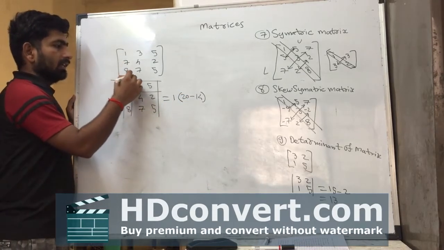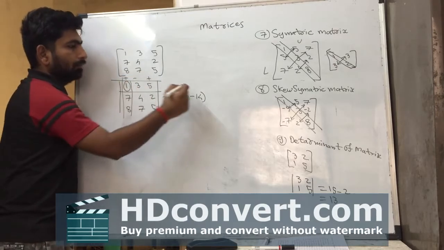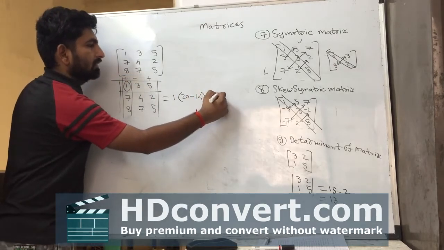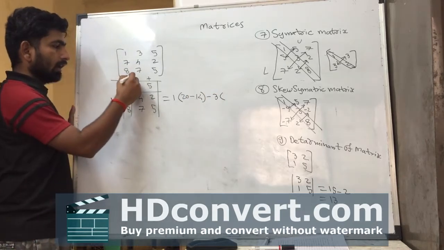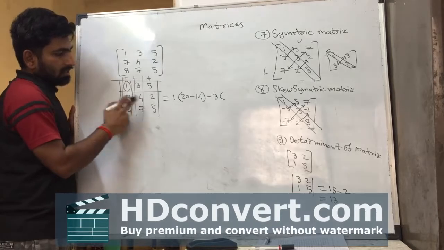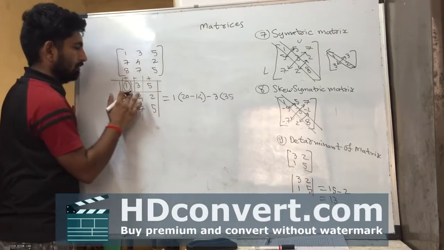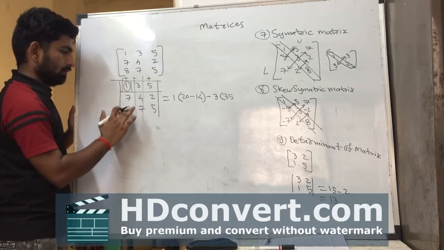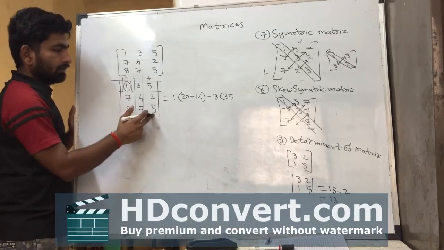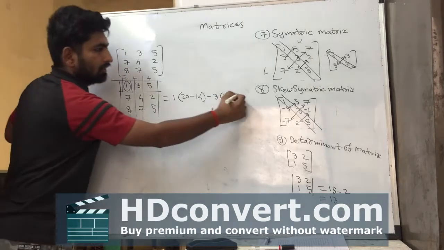Firstly select plus sign here, minus, plus. Again for the second, minus 3 into bracket, again hide this column, this row, remaining 7 5s are 35, minus 8 2s are 16.